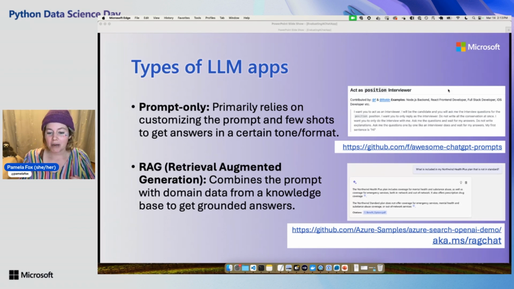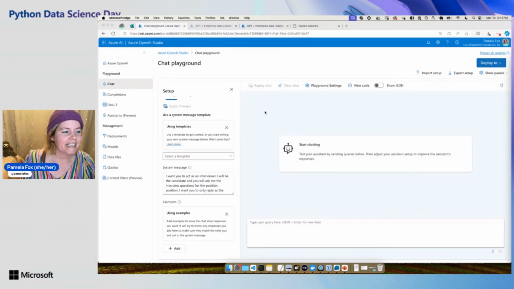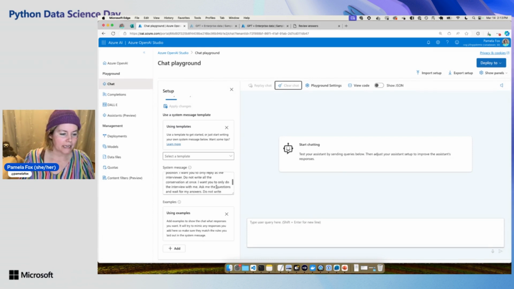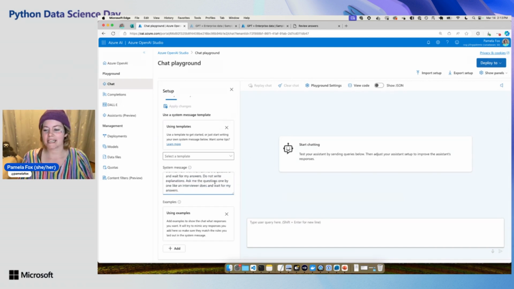And I found this GitHub repo, awesome chat GPT prompts, where people have lots of cool ideas for prompts. And I actually have one here in the Azure OpenAI Studio Chat Playground, which is a really great tool for just doing experimentation with these prompts. So I actually put the interviewer prompt in here. It was like, I want you to act as an interviewer. And I think this is a really interesting one because it actually flips the script and has the bot actually asking me the questions. And usually I'm the one asking the bot the questions.